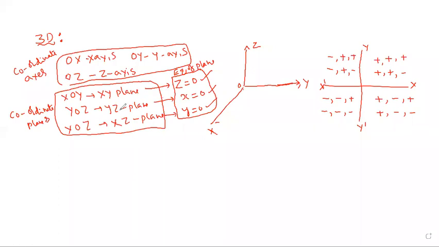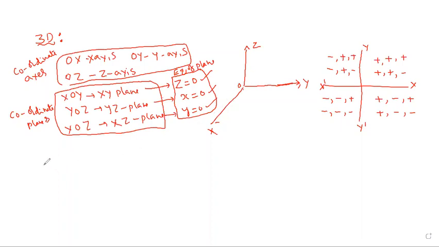X is equal to 0 is the yz plane equation. Z is equal to 0, y is equal to 0 is the xz plane equation. This is also clear, everyone. Right. Next, points on the coordinate axis.